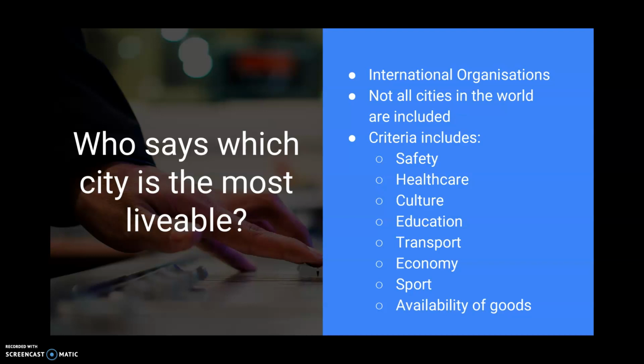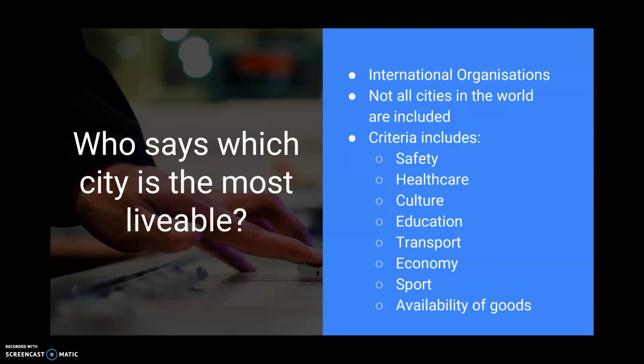The criteria used to produce the rankings include stability or personal safety, which is very important to a lot of people, healthcare and the availability of healthcare, culture and environment, so religious tolerance, corruption in the government, climate and potential natural disasters, that's a really big one. People will not want to move to a place if there's a lot of floods there or bushfires or earthquakes. Education is really important to a lot of people.